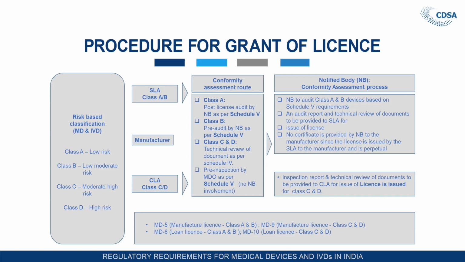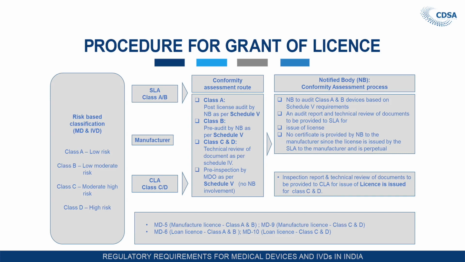The application for all the classes has to be submitted through the central online portal, and for A and B medical devices the application is directly diverted to the concerned state licensing authority, and for C and D it is with the central licensing authority.